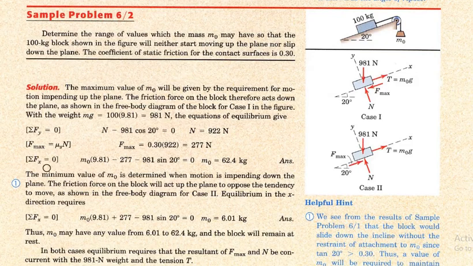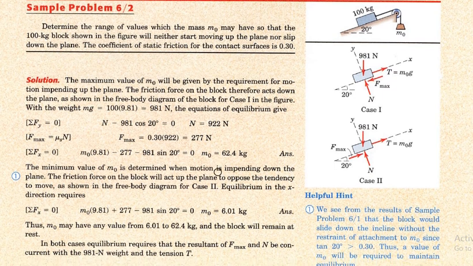Summation of forces in x direction is equal to 0: m naught into g, the tension, minus this frictional force F maximum minus the sine component of this weight. So m naught will be equal to 62.4.